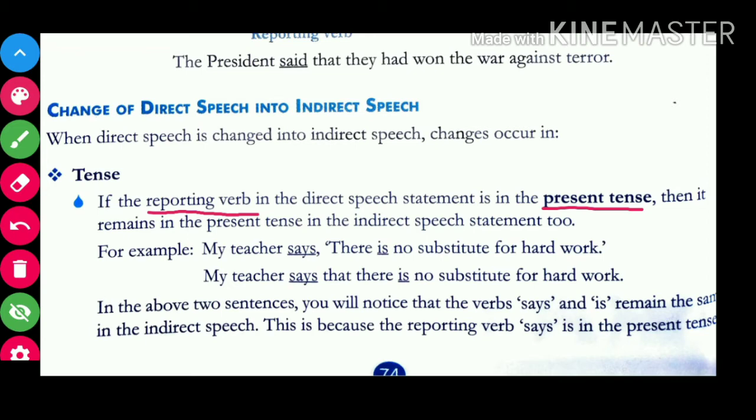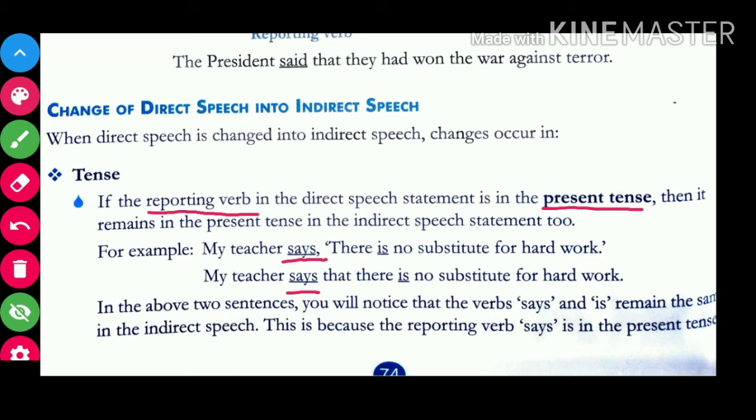Okay, see for example, my teacher says. So over here, says is your reporting verb. Okay, when we change this sentence into indirect speech, says would remain as says. There would be no change in the reporting verb. Why? Because it is in present tense.